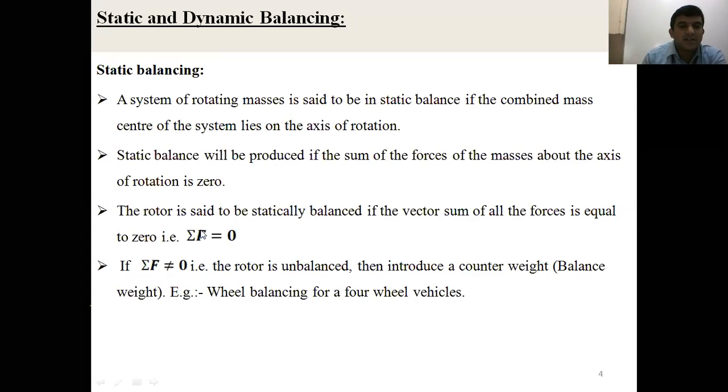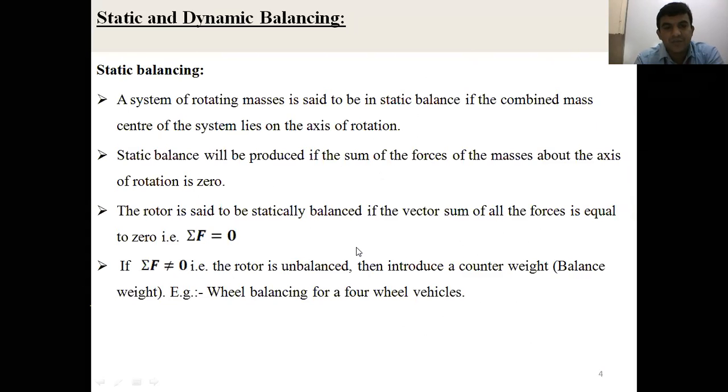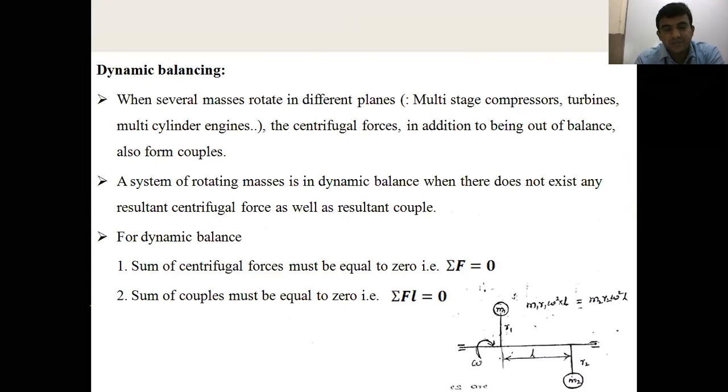For example, in the previous case of the rotor, if the CG of the rotor coincides with the axis of the shaft, whether the rotor is at rest or in continuous motion, the system is balanced. That is static balancing. Remember, the vector sum of all the forces is equal to 0.